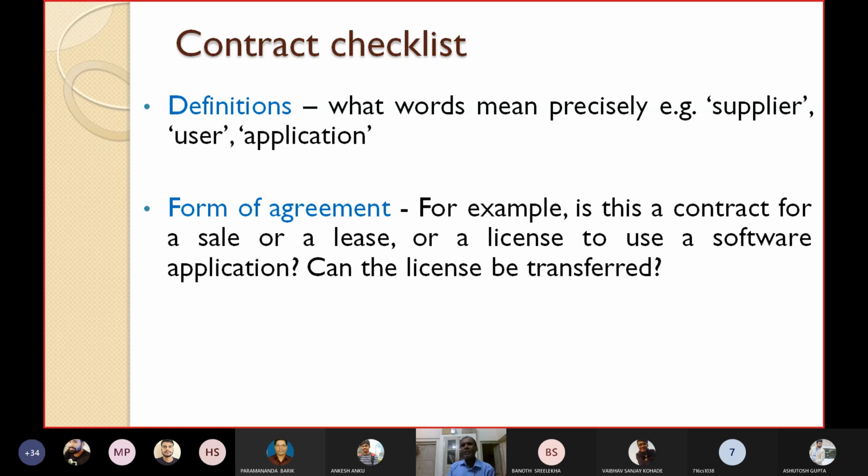If you have seen the code papers, they might have written all the definitions: agency, supplier, user, application, etc. Then the checklist also should contain the form of agreement. For example, is this a contract for a sale or a lease or a license to use a software application? That means this contract is for selling a house, or taking a lease on some space, or getting a license to use a software application. Can the license be transferred? And if it is a license, whether it can be transferred. So the form of agreement also should be there in the contract checklist.